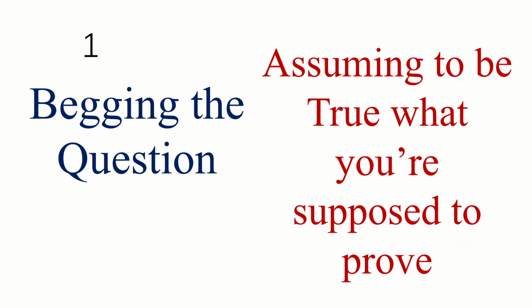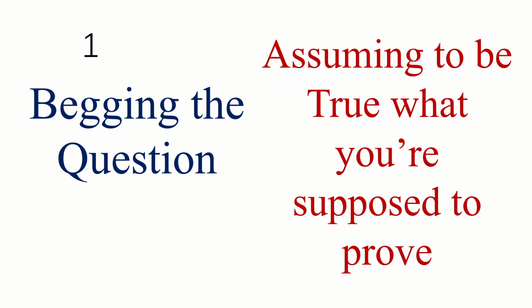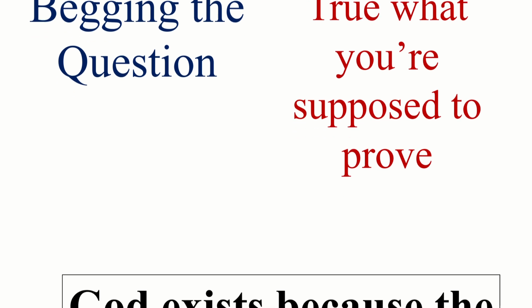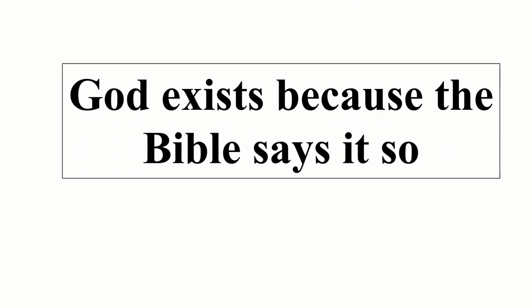The first fallacy is begging the question. In this fallacy, you assume to be true what you are supposed to prove. Take the argument: God exists because the Bible says it so. This argument is not valid, it's invalid because you cannot infer the existence of God from the Bible.